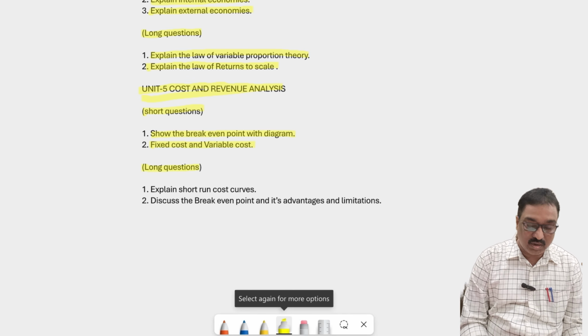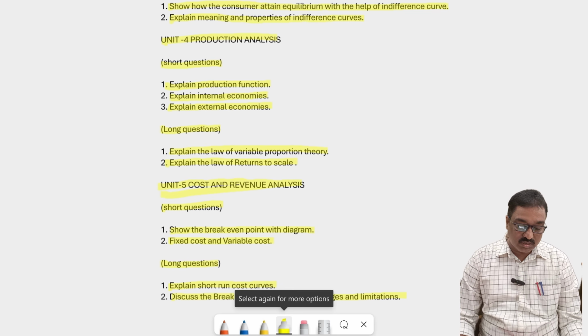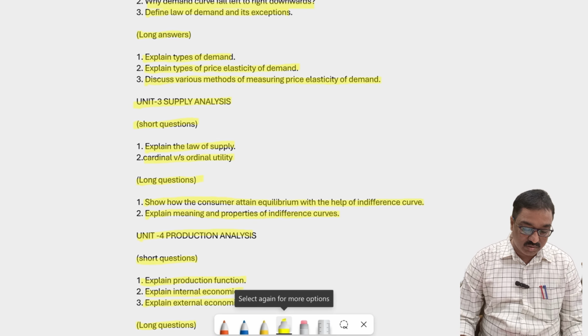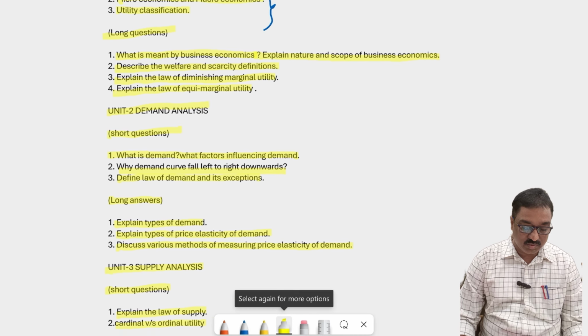And then what are the long answers? Explain the short run cost curves. And another one, discuss the break even point, its advantages and limitations. So these questions are very important for the fifth semester students.